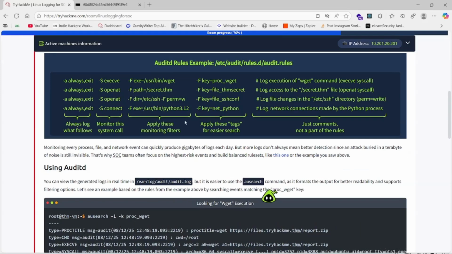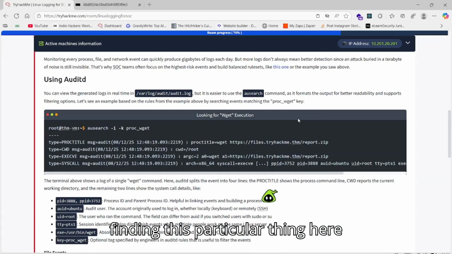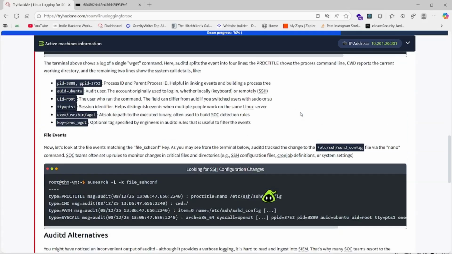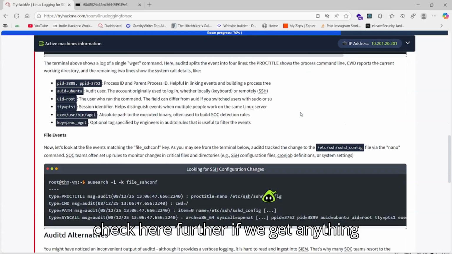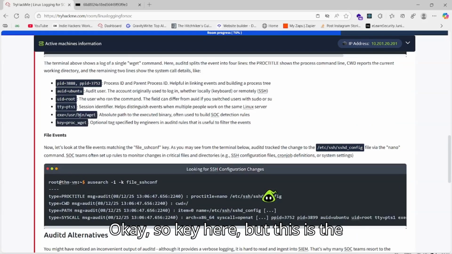The path here might be slash etc slash ssh. Okay, so I'm not finding this particular thing here. Let's check further if we get anything. Okay, so key here, I think this is the key.